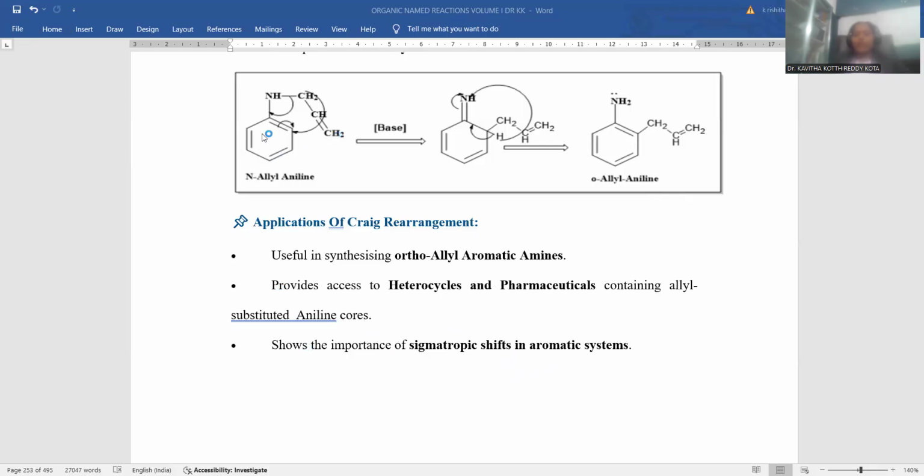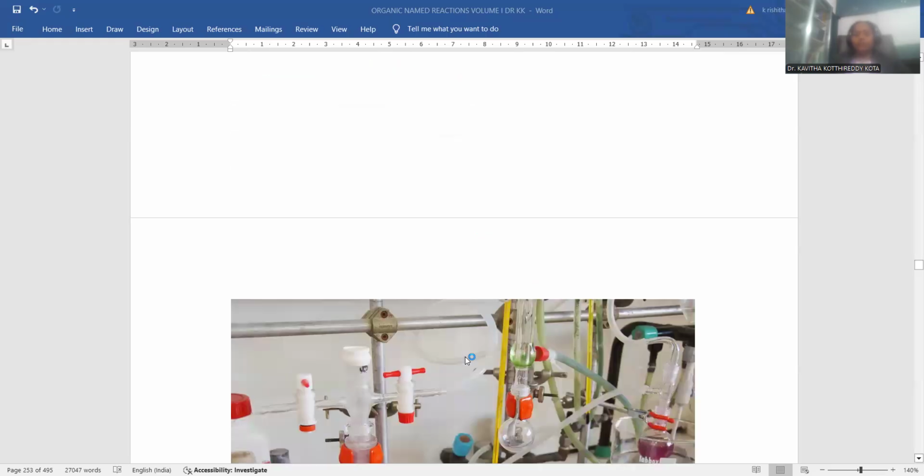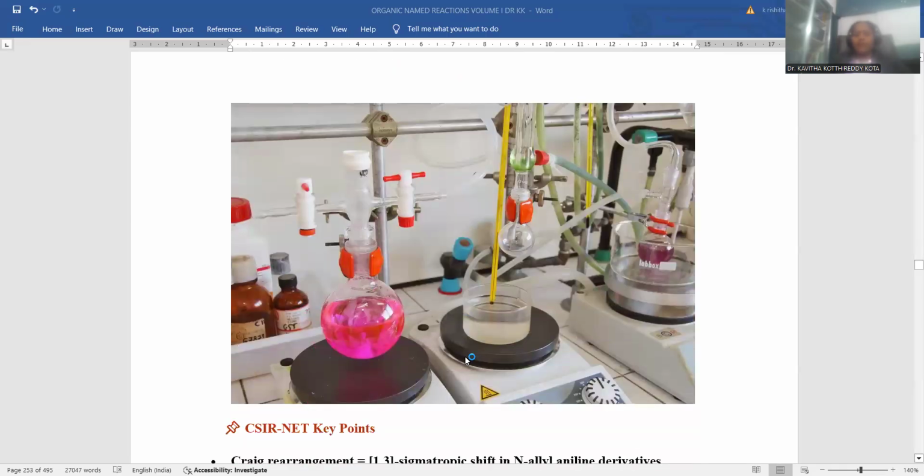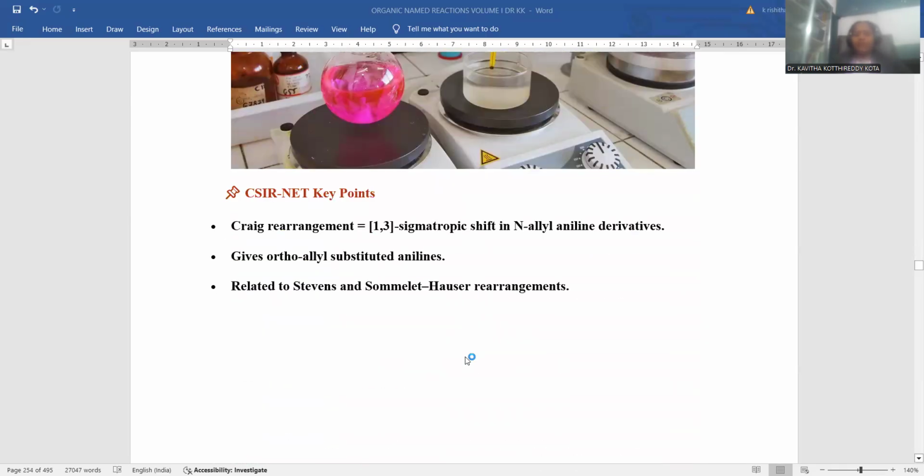If you are taking an aromatic system, there will be a kind of mechanism, that is a sigma-tropic rearrangement, 1,3 sigma-tropic, so that the aromatic system is established even after the entire rearrangement process. This is how sigma-tropic shifting in aromatic reactions takes place by means of the Claisen rearrangement. Here the synthesis is taken within the laboratory.